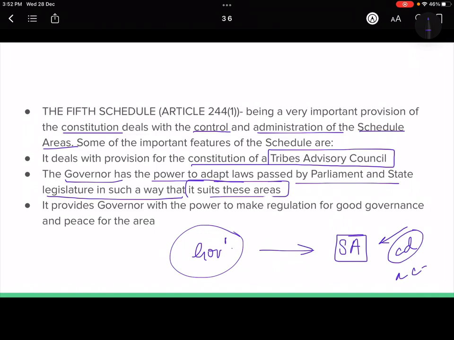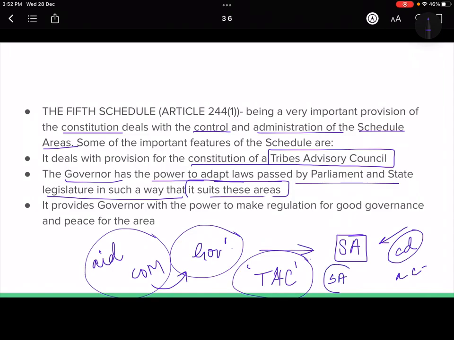So governor इसमें आ गया, but the catch is that he is going to take help of the tribal advisory council. ठीक है, in this case he is not bound to take the aid and advice of the council of ministers. ठीक है, if he feels that something which the state legislature wants me to do is not in the benefit of the tribal or the scheduled areas per se, he can reject that advice. That means इधर उसके लिए aid and advice का काम कौन करेगा? It will be the tribal advisory council.